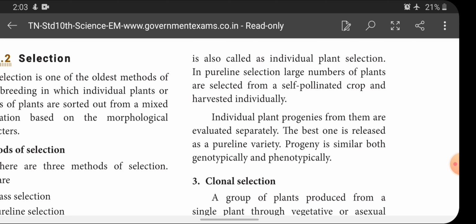From that, self-pollination will be made, and the seeds are collected and distributed to the farmers. This is called pure line selection. Only the best individual plant is selected for pollination. Individual plant progenies from them are evaluated separately. The best one is released as a pure line variety. Progeny is similar both genotypically and phenotypically.